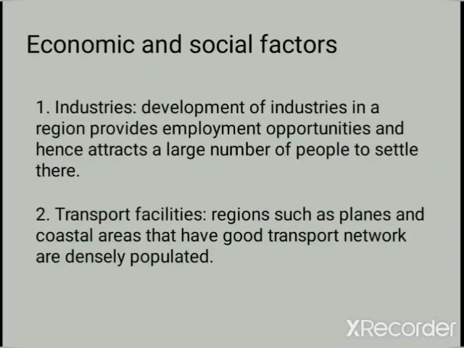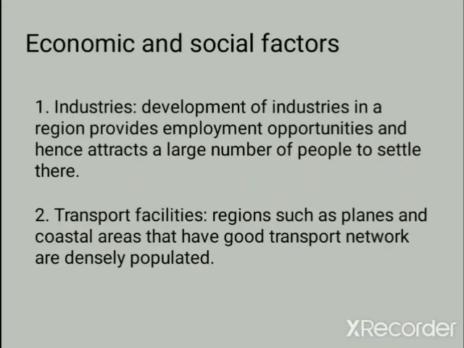The next factor is economic and social factors, which include industries, transport facilities, urbanization, and government policies. The first one is industries. Development of industries in a region provides employment opportunities and hence attracts a large number of people to settle there. For example, we have industries in big cities like Mumbai, Chennai, and Bangalore, where these cities are highly populated, so people move from the villages to the cities.